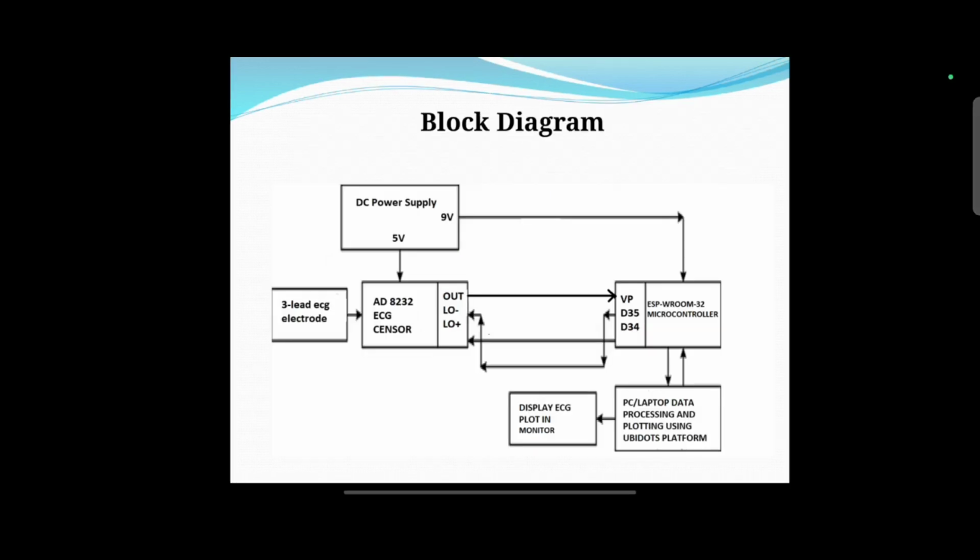Now this is the block diagram of our project. First of all, we have connected the ESP32 microcontroller to our PC, and the microcontroller is connected to the AD8232 ECG sensor, and the ECG sensor is connected to the human body with the help of 3 ECG lead electrodes. The 5 volt DC power supply is given to the AD8232 module, and the microcontroller is connected to the PC, which gives the 3.3 volt supply. The ESP32 microcontroller and AD8232 ECG sensor are connected: output is connected to VP pin, LO minus is connected to D35 pin, and LO plus is connected to D34 pin.